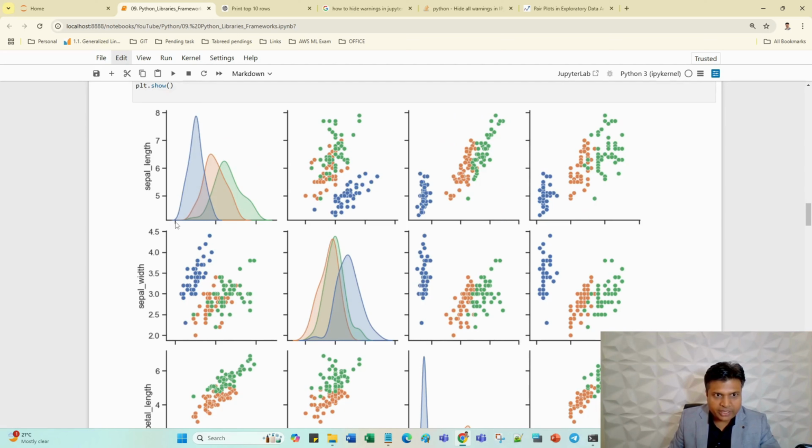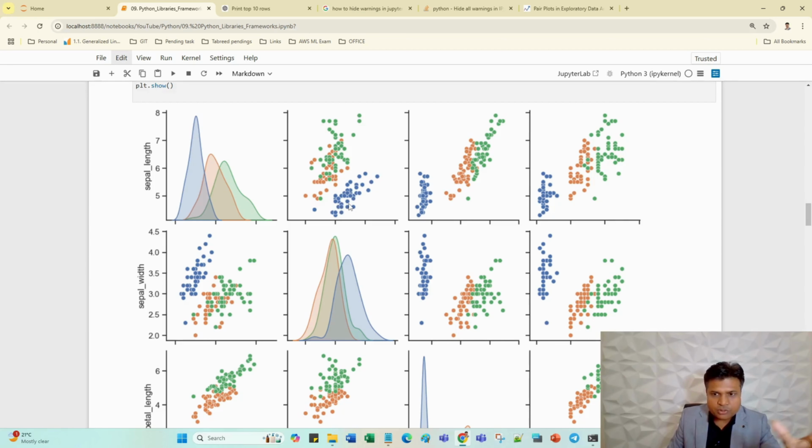Mostly this distribution is for the Setosa, and the orange color, starting from here to here, is for the versicolor, and virginica is the last one, which starts from this point and goes till here. So this area chart will show you how the data has been distributed for these 3 species.